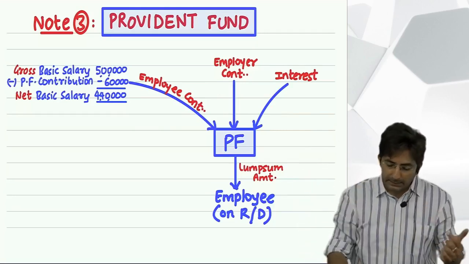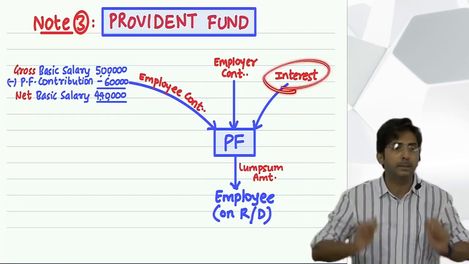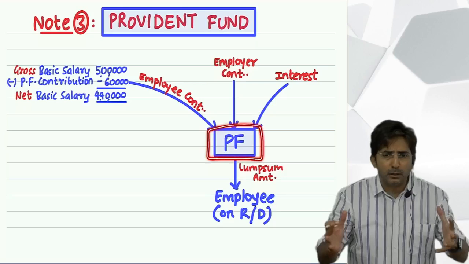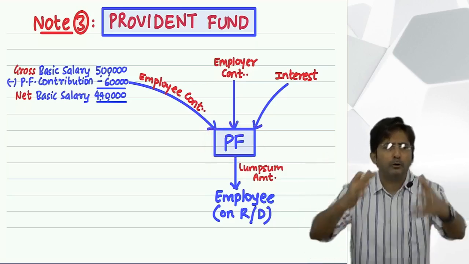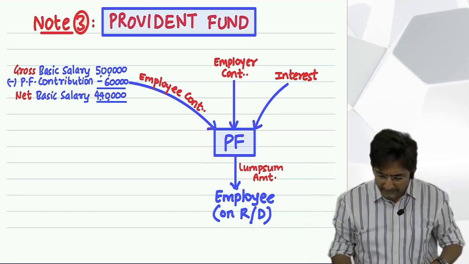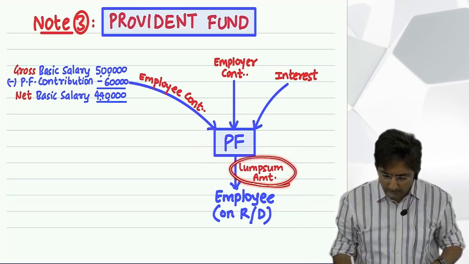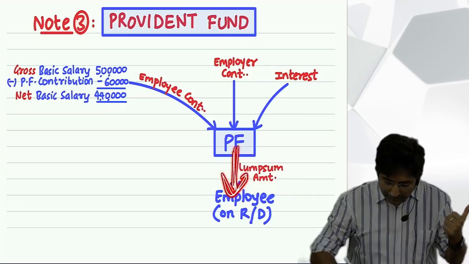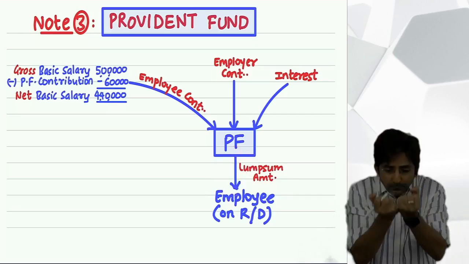And that interest is credited to your account on a yearly basis. And you know, this way, one fine day in this account, a huge amount will be accumulated. And at the end, the lump sum amount is given to the employee. Tell me, what does this arrow mean? This arrow means the employee will receive.